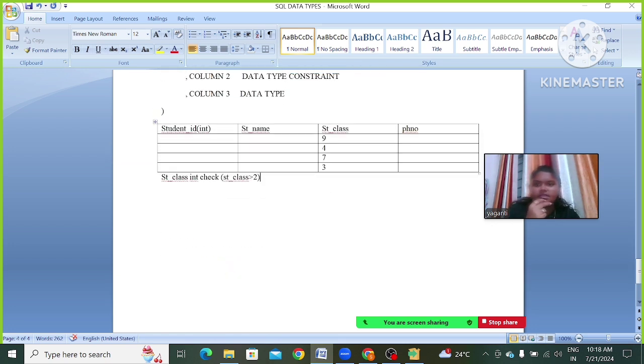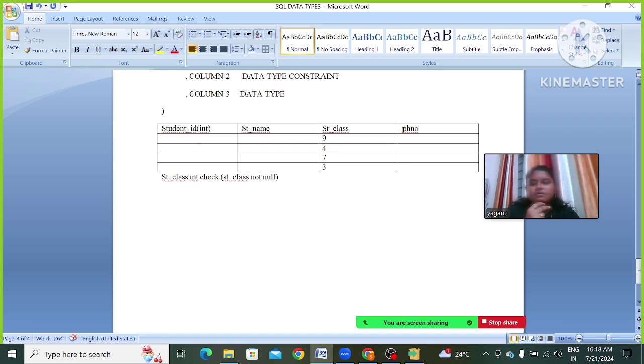See, here I am going to take a student class not null constraint. Student class, column name student class, int data type, check, and here column name student class not null.